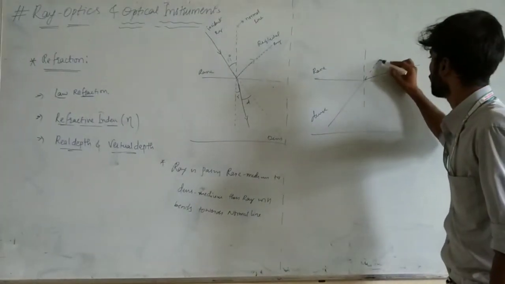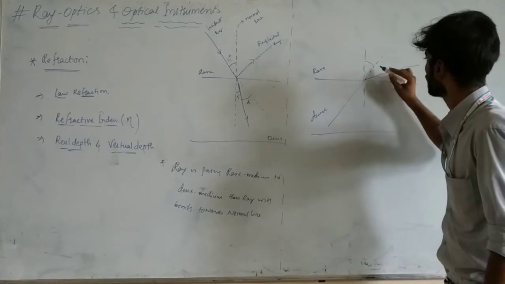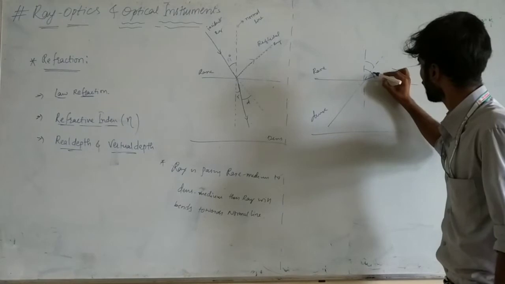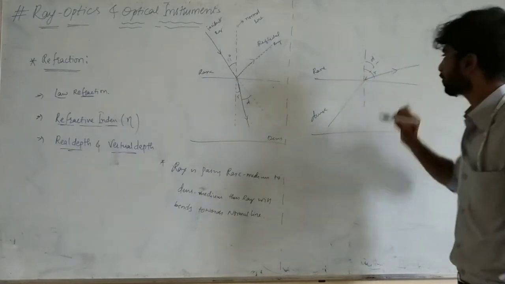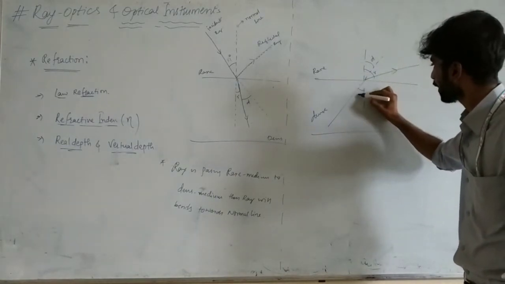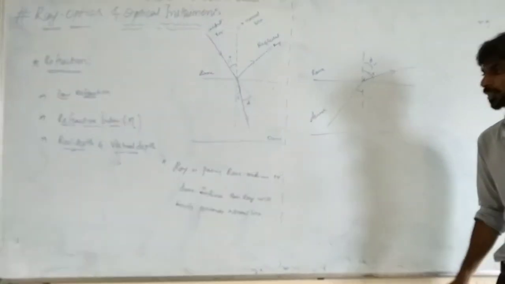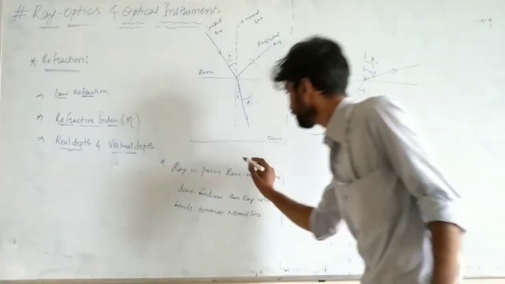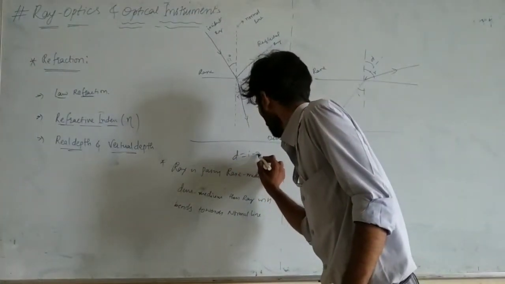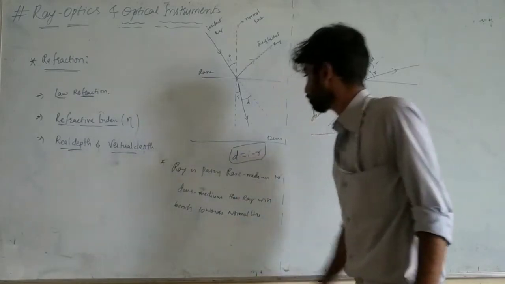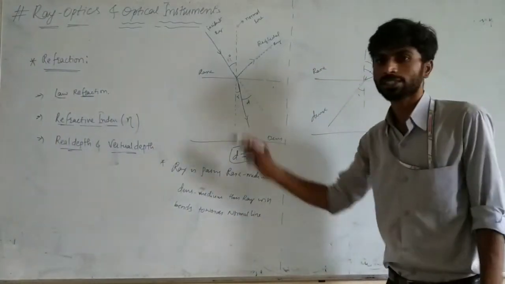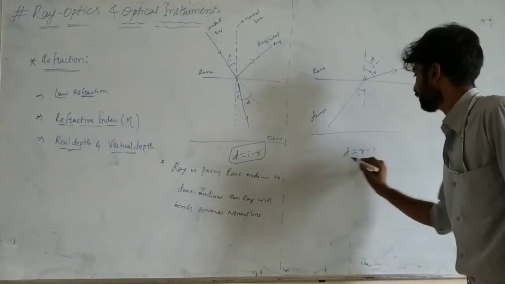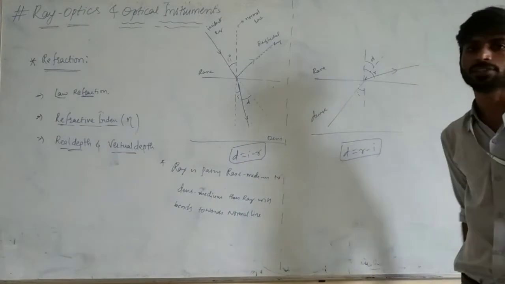So this is your angle of deviation, this is your angle of incidence. Now, how to find the angle of deviation here? D is equal to I minus R. And here D is equal to R minus I is your angle of deviation.